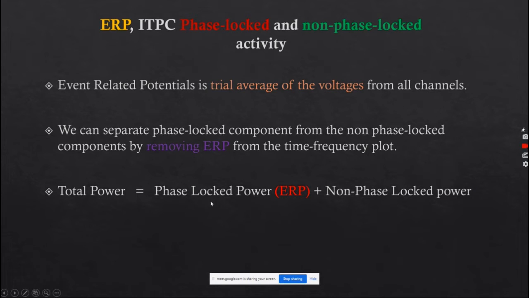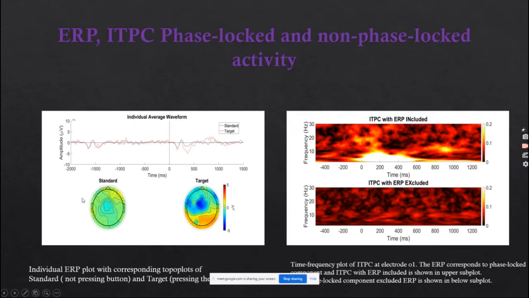Brain power is composed of phase-locked power and non-phase-locked power. Phase-locked power is the power that we can average over trials. The event-related potential is the trial average of the voltages from all channels, so the phase-locked activity of the brain is just the ERP. ERP is equal to phase-locked power, and if we remove the ERP from the total power, we get the non-phase-locked power.